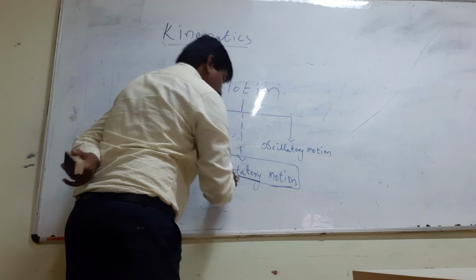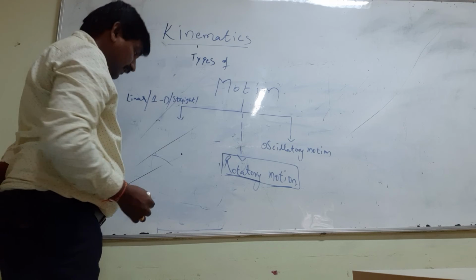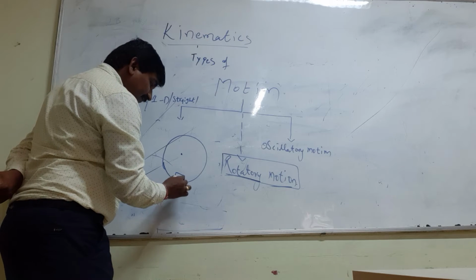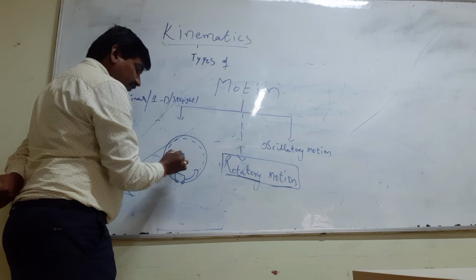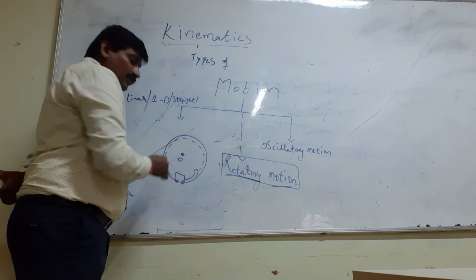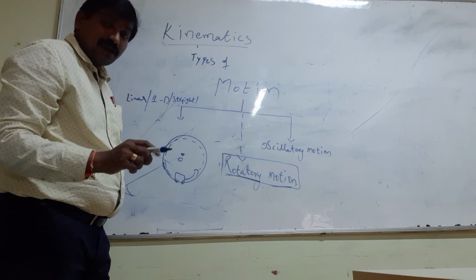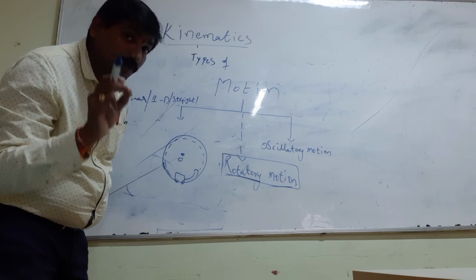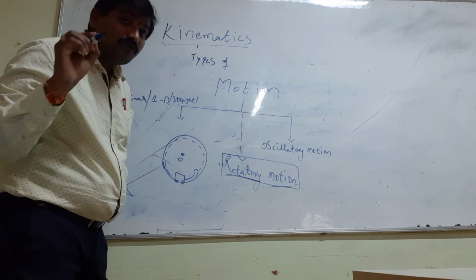In rotatory motion, an object is moving about a fixed point, it is rotating. This object is moving like this about this fixed origin O. So we call it rotatory motion. An object moving about a fixed point around a circular path. Remember, moving about a fixed point around a circular path is called rotatory motion.